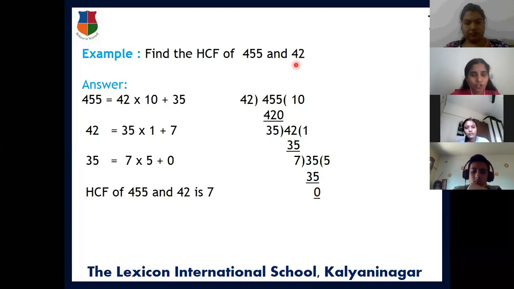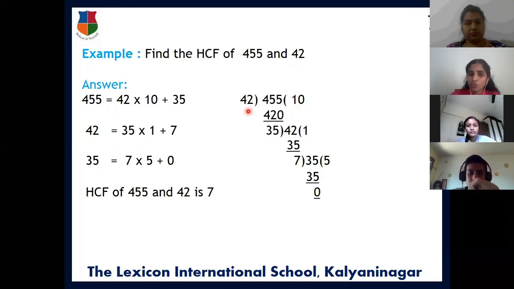The division lemma for these two numbers is the same as 455 divided by 42. We have to check how many times 42 will go into this. Here I have shown the division also. 455 divided by 42 goes 10 times. We know that 10 into 42 is equal to 420 and the remainder is 35.